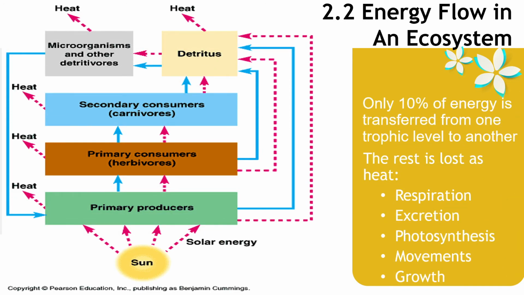Only 10% of energy is transferred from one trophic level to another. The rest is lost as heat in processes such as respiration, excretion, photosynthesis, movements, or growth.